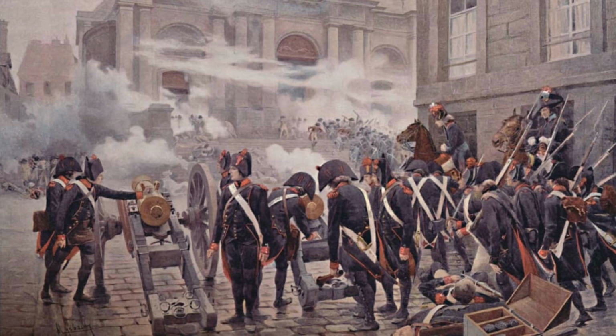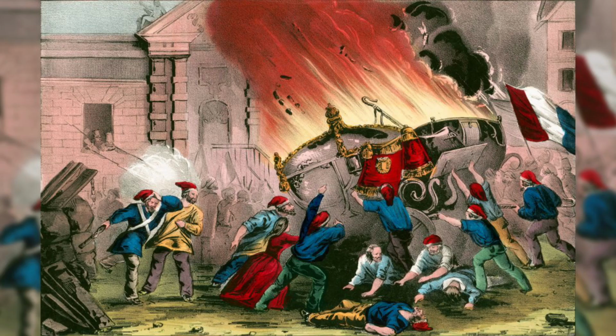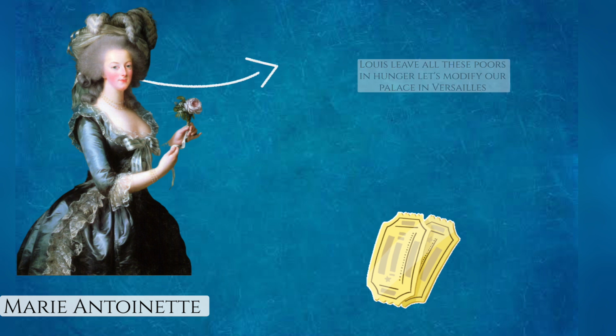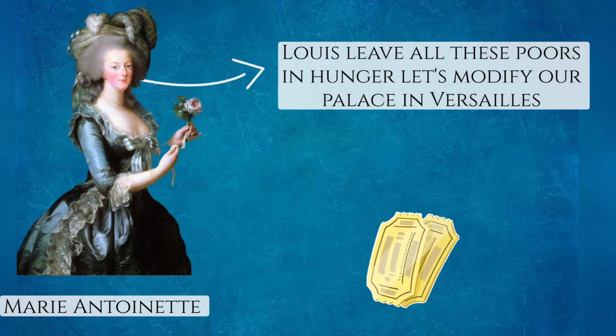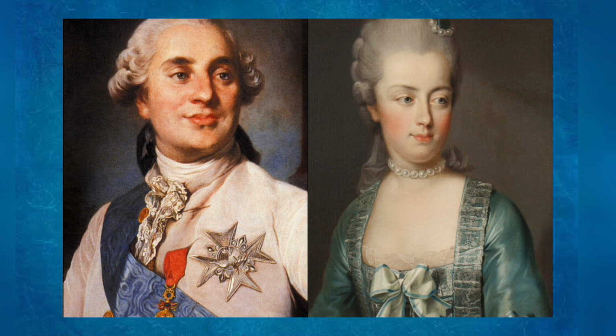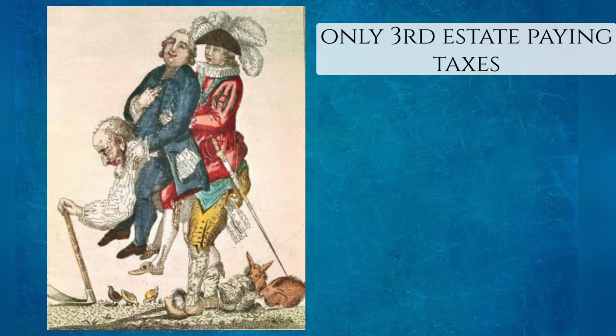Under all these conditions of poverty, unemployment and inflation, when peasants and workers were dying of starvation, King Louis XVI and his wife, Marie Antoinette, were busy making new palaces for themselves. All this led to hatred against the king and queen, and the people started understanding that this royal family is just enjoying our taxes while we are dying because of lack of food.